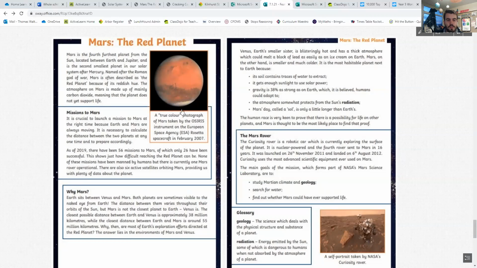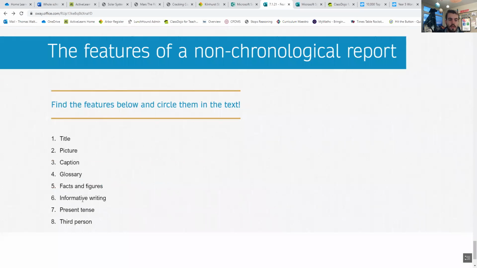You've got facts and figures. Find as many facts and figures as you can in this information. We've got loads of different numbers in here. Have a read of them. Can you understand them? What do they mean? Find those facts and figures and underline them.